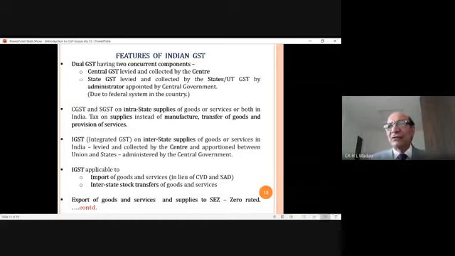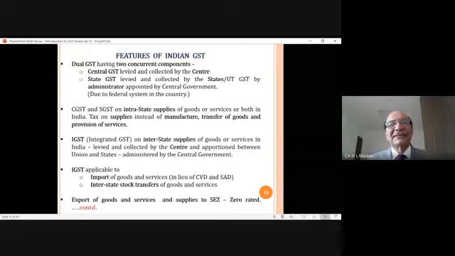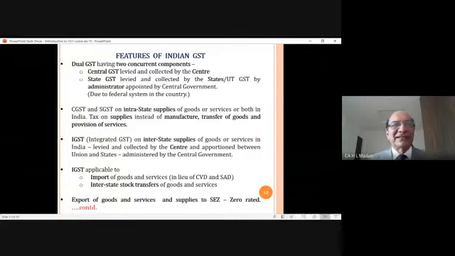So the question is, why have we not implemented a single GST? Since there is a federal system in the country, as I explained earlier also, there were a lot of difficulties. Discussions were going on between the states and the center. And after 15 years of discussion, we could implement GST in India. That is why we implemented the dual system, so that at least 50% of the tax straight away goes to the state, because it is its share.